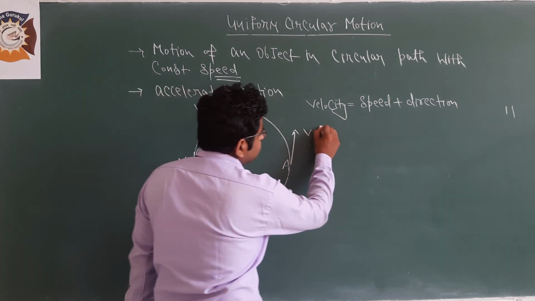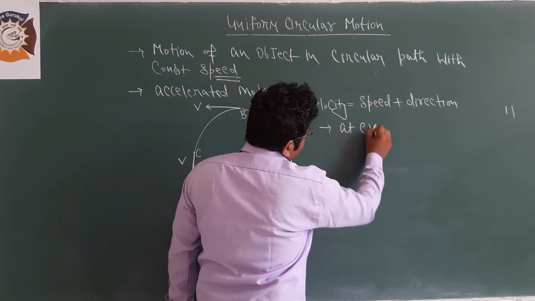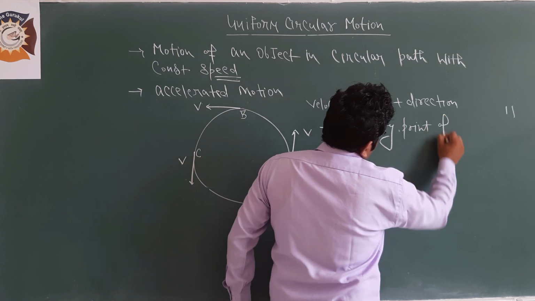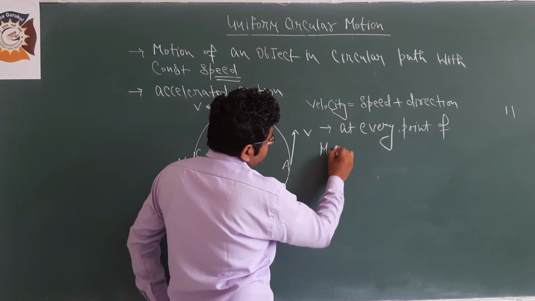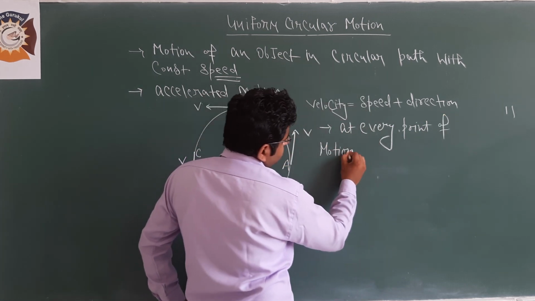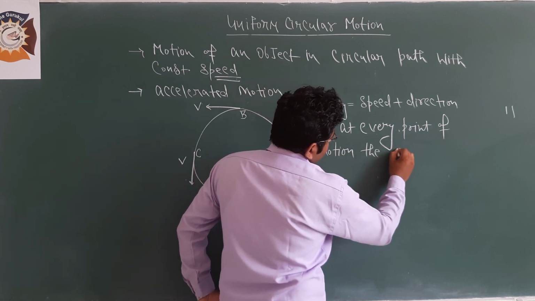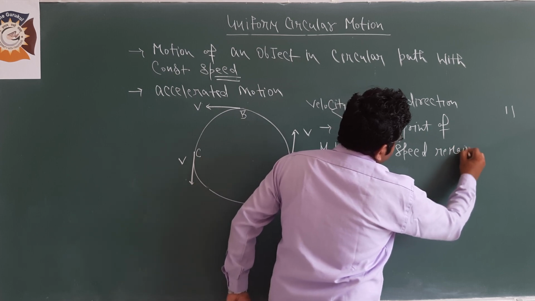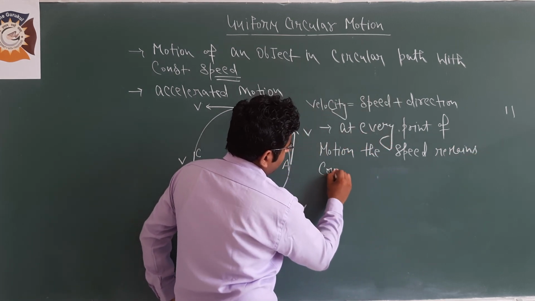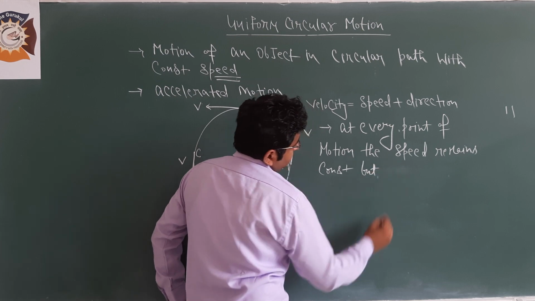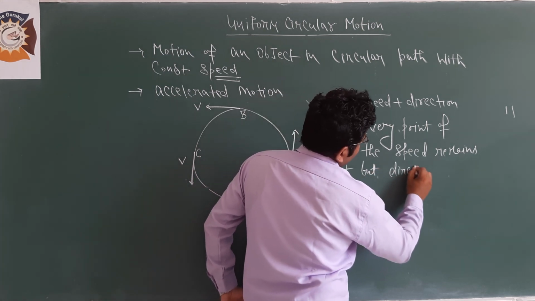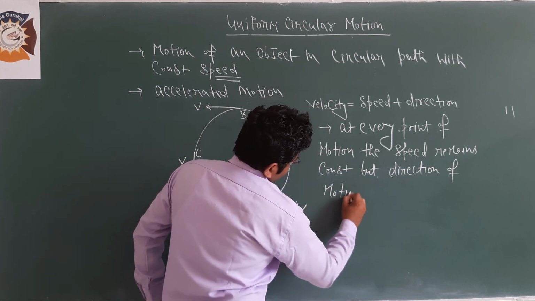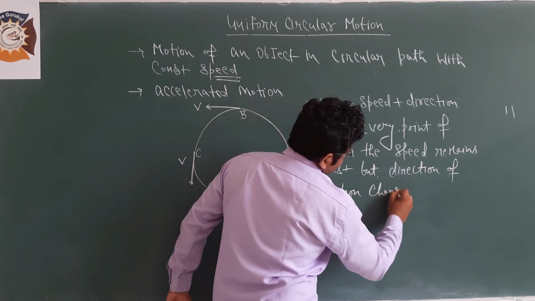So I am writing: at every point of motion, the speed remains constant, but the direction of motion changes.